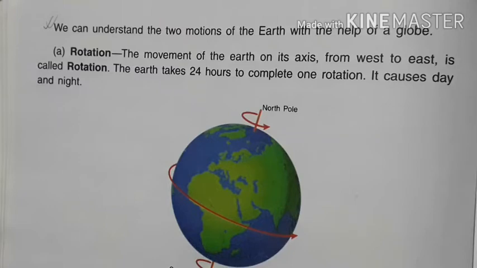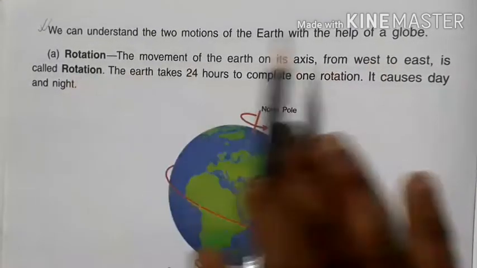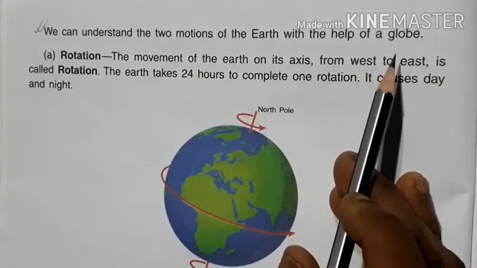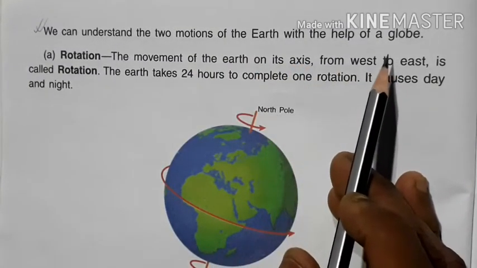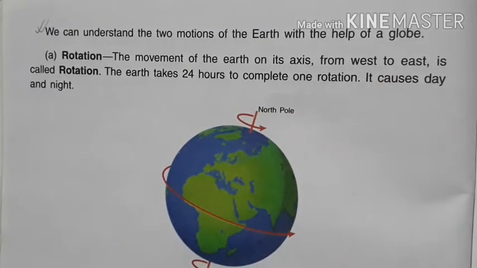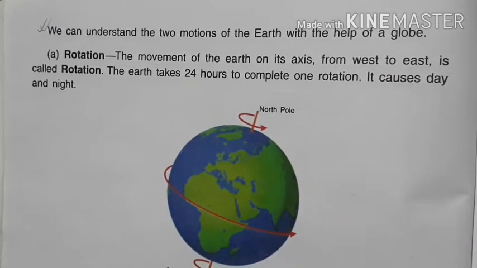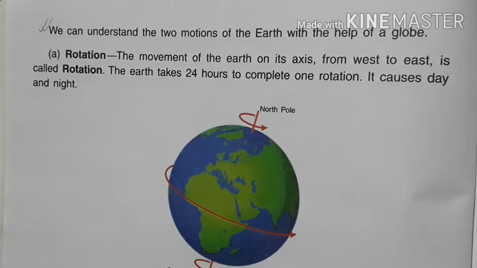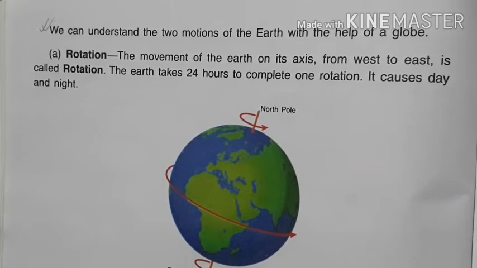What is rotation and what is revolution? First, we can understand the two motions of the earth with the help of a globe. The two motions are rotation and revolution.